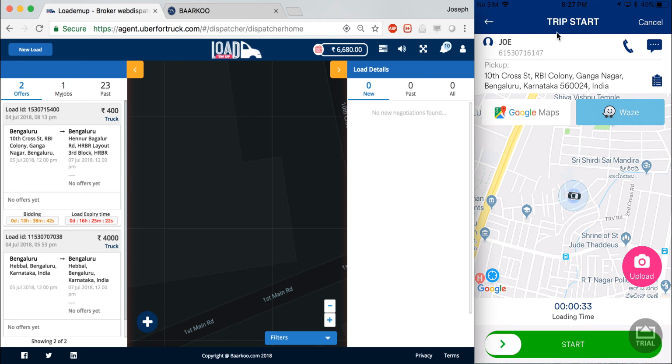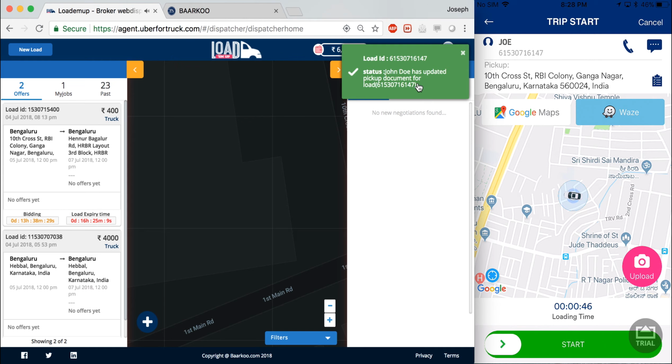The submission takes a little bit of time because the network is a little bad in my current location. So I also get a notification saying that John Doe has updated pickup documents for this load ID.